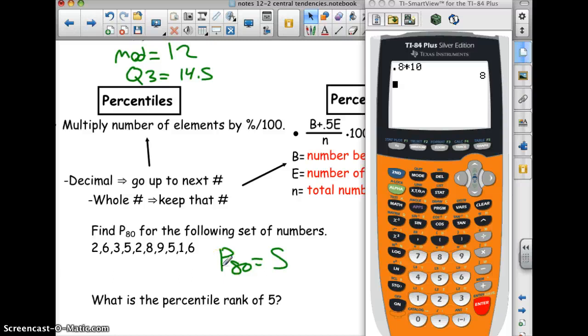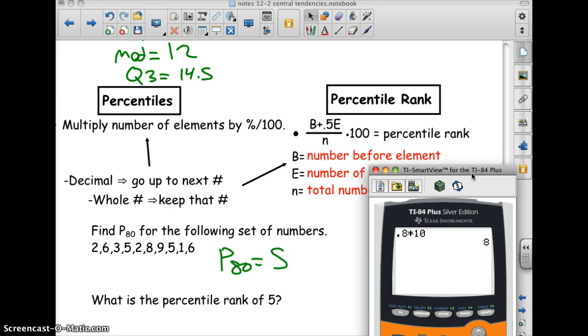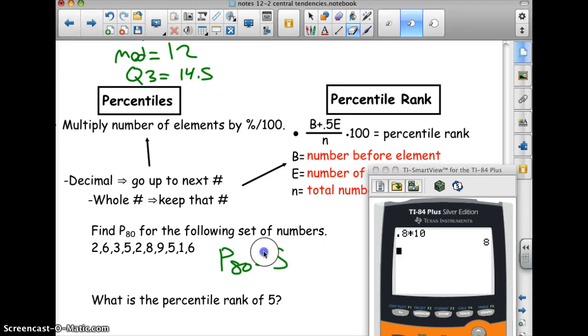The percentile rank of 5 is a little bit different. Okay. I take 5, and oh, you know what? I did this wrong. I'm sorry. I have to rank these in order first. You know what? I think we'll probably do P80 and percentile rank at the beginning of class tomorrow. I see I'm running short on time, so I'll fix that for you tomorrow. All right, we'll redo P80, and then we'll find the percentile rank of 5.